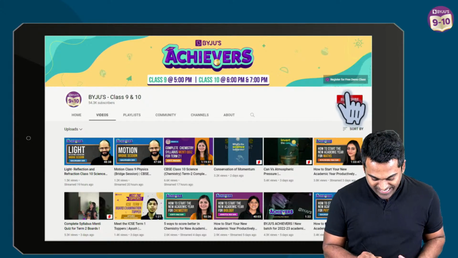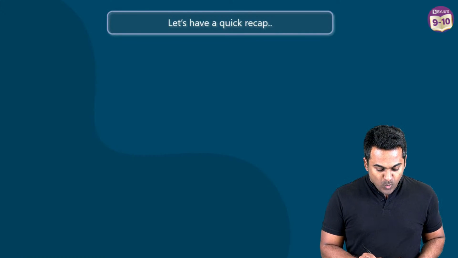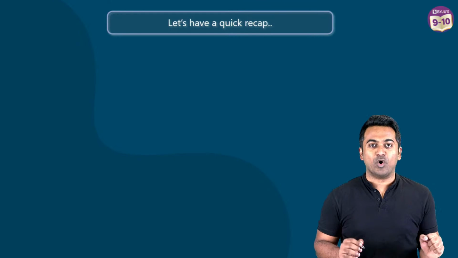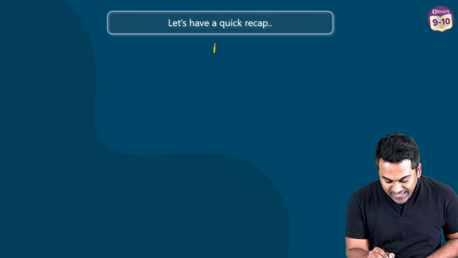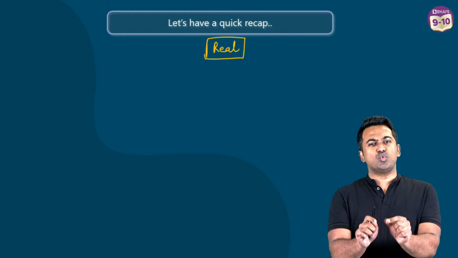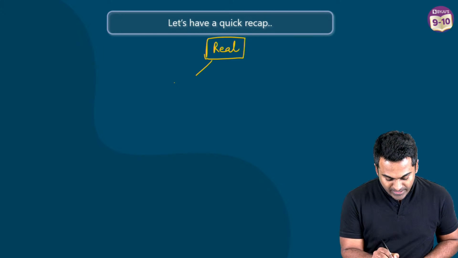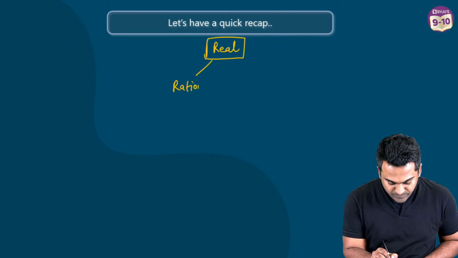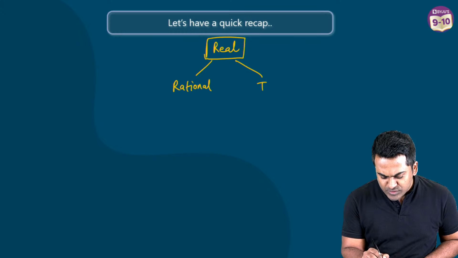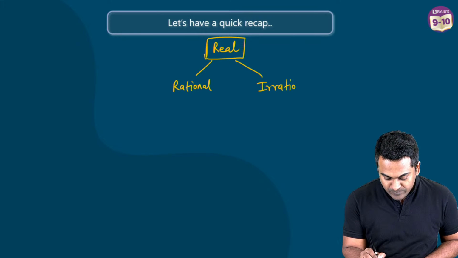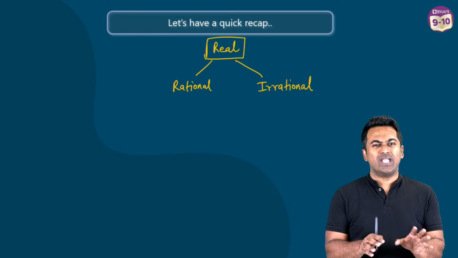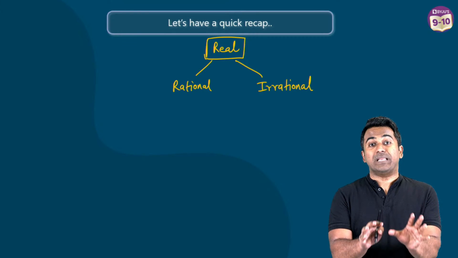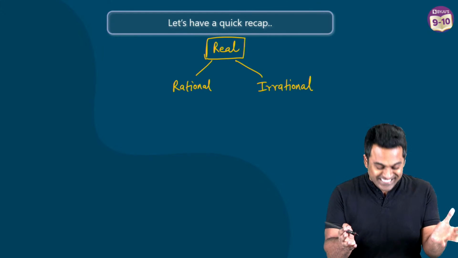All right, so come on, let's start off now with a little recap on the classification of what real numbers are. Real numbers have been broken down into two major categories. One is your rational numbers, and the other, of course, is irrational numbers. And there will be a little game that we will be playing based on that. That's the reason why I thought you should be familiar with the concepts. Otherwise, the game wouldn't make sense later.